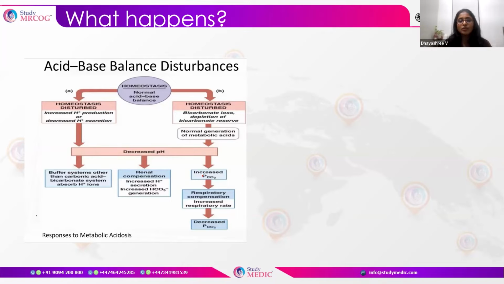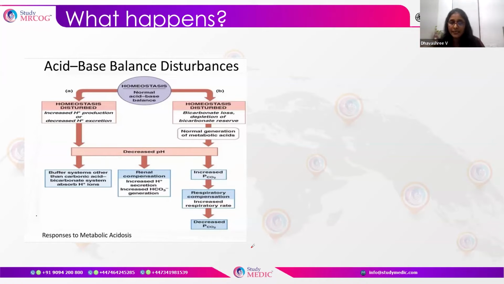What we spoke about was that the immediate response is the buffer system, the carbonic acid buffer, which comes into action. Then comes the respiratory compensation. When there are increased hydrogen ions, there is an increased respiratory rate, thereby the PCO2 is reduced.